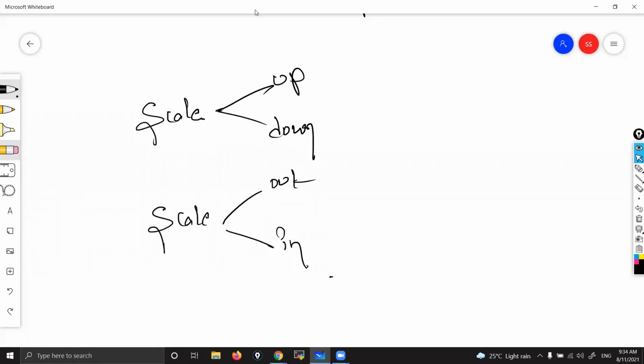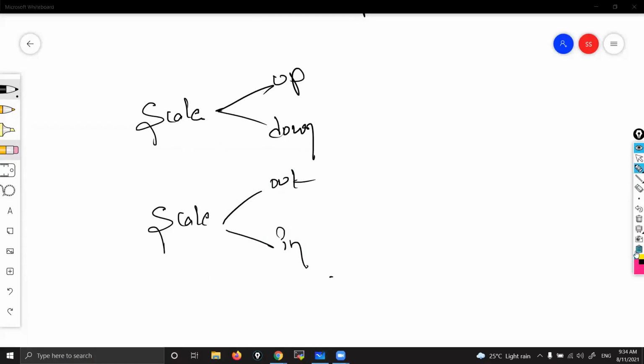Now, guys, please respond to my question. What is the difference between scale up and scale out? Are they same or any difference? Scale up and down is same. Increasing configuration is nothing but scale up, and decreasing configuration is scale down.